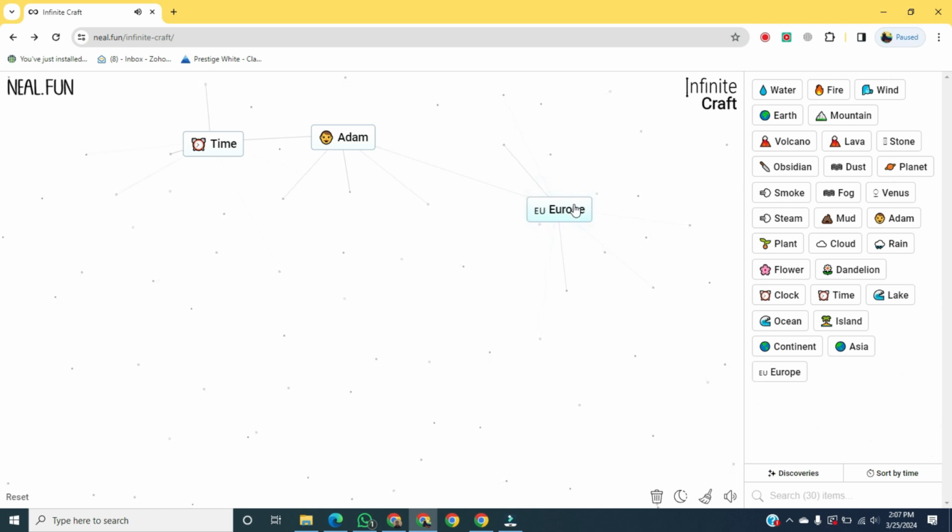Add your time, and it will become eternity. Combine eternity with atoms, and it will become God. Now you can see God in Infinite Craft. That's the way to make God in Infinite Craft.